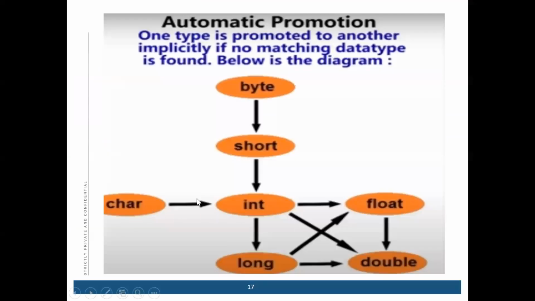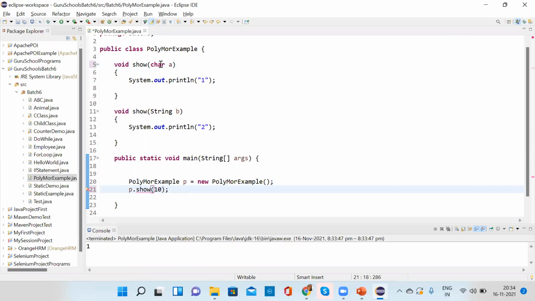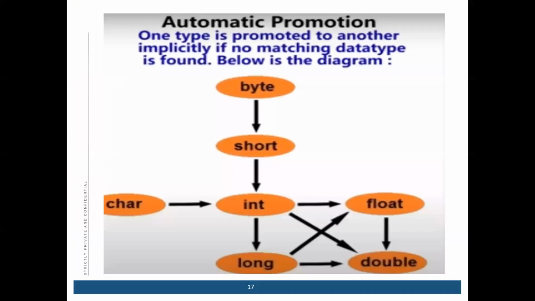So see the arrow. If you are writing integer and you are passing here float, like 1.2f, it will not work. But if you write here float, and float is passed, it works, and if you are writing float, integer will work. So see the arrow here. If you are writing integer, then character will work.